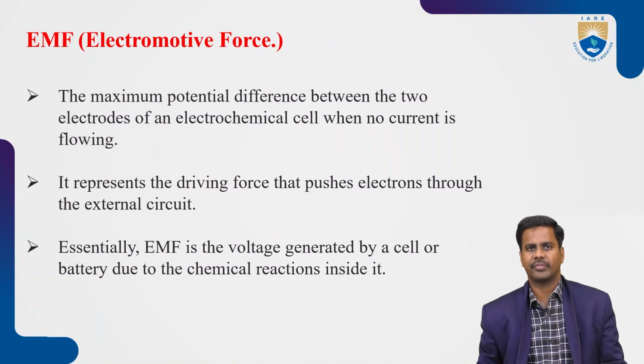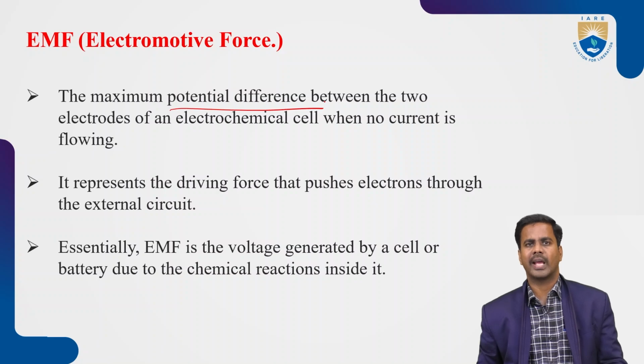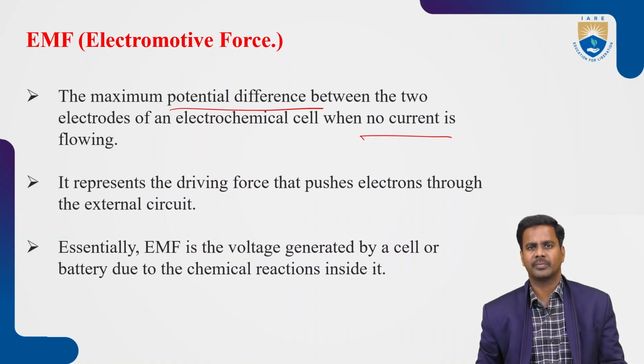Next, coming to the EMF. What is EMF? How can we define EMF and what is the use of EMF? During oxidation and reduction reactions in a cell, some potential difference arises between the two electrodes. The maximum potential difference between two electrodes of an electrochemical cell when no current is flowing is known as EMF, electromotive force.